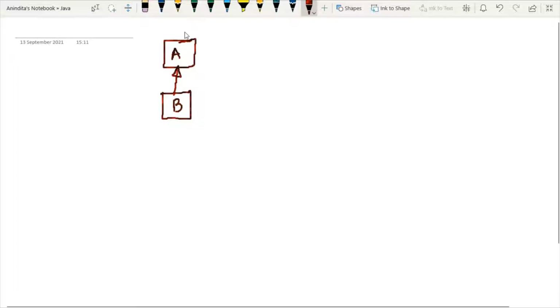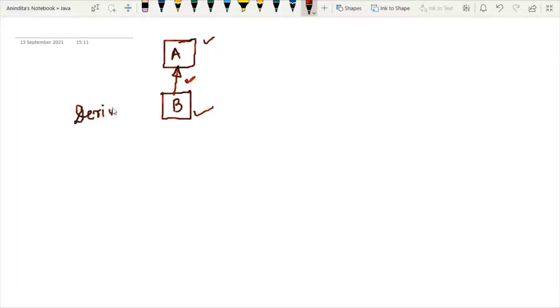So the first point is the lowermost class, which is inheriting the property of the upper class. This lower level class is known as derived class or subclass, and the upper level class is known as superclass. And this connection in Java is established by the extends keyword.